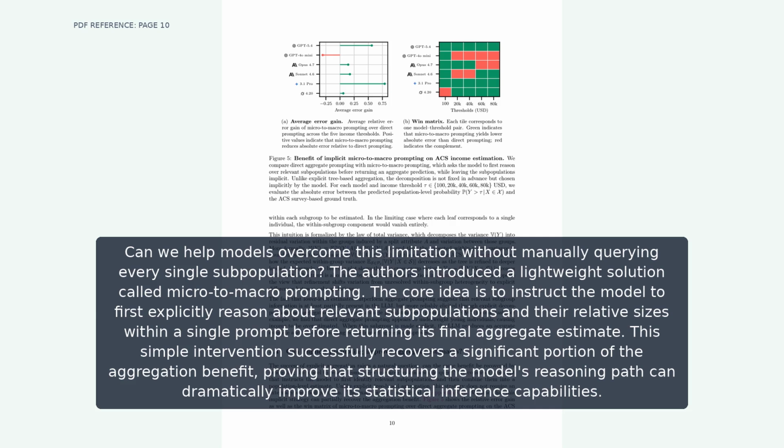Can we help models overcome this limitation without manually querying every single subpopulation? The authors introduced a lightweight solution called micro-to-macro prompting. The core idea is to instruct the model to first explicitly reason about relevant subpopulations and their relative sizes within a single prompt before returning its final aggregate estimate. This simple intervention successfully recovers a significant portion of the aggregation benefit, proving that structuring the model's reasoning path can dramatically improve its statistical inference capabilities.